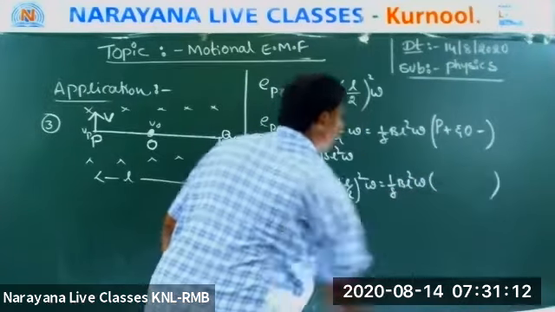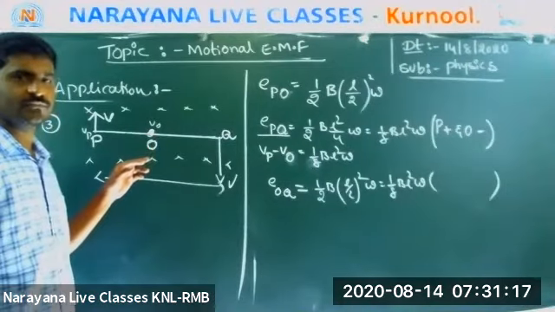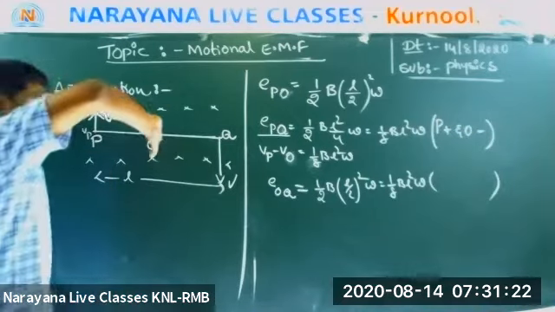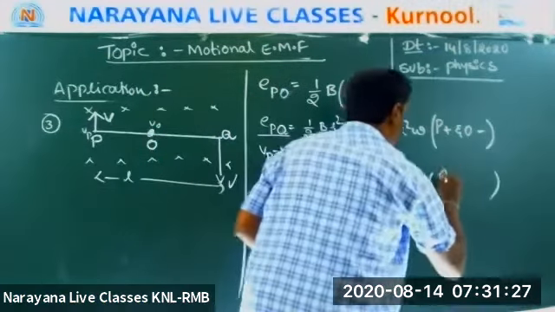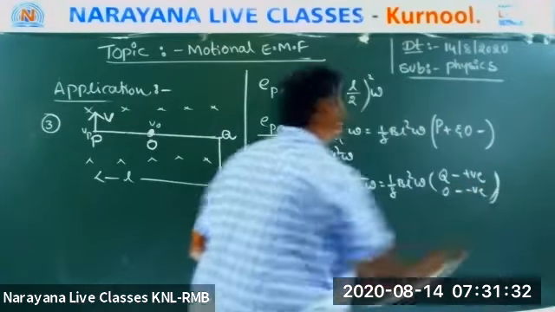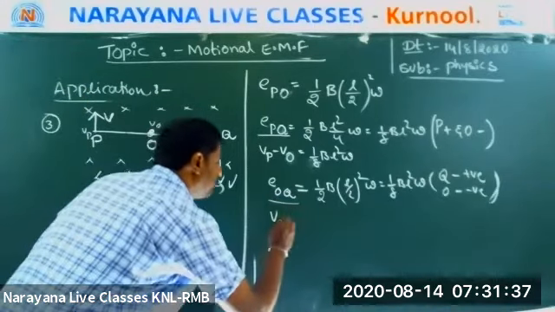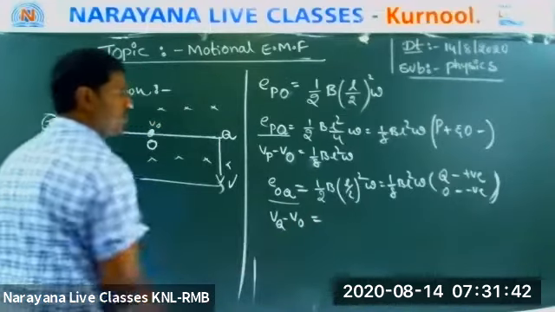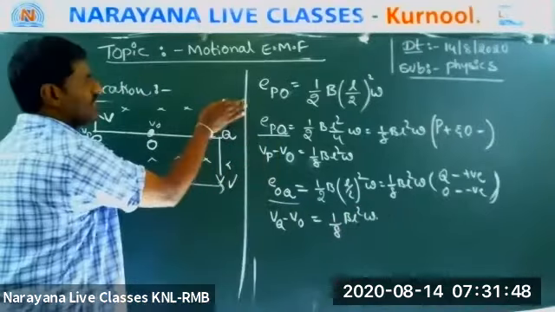Very good. Now my question is, who is positive, who is negative? Which is higher, which is lower? Q is higher, O is lower. So Q positive, O negative. So this is written as VQ minus VO. What is the answer? 1 by 8 B L square omega. So everyone has understood? First one, second one.